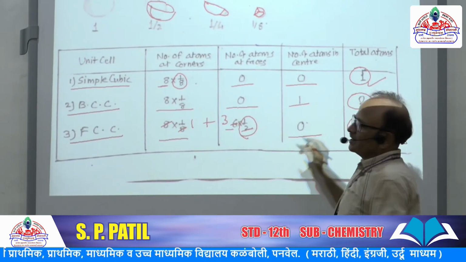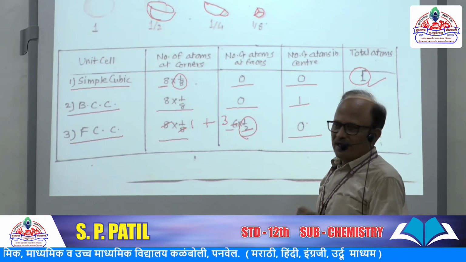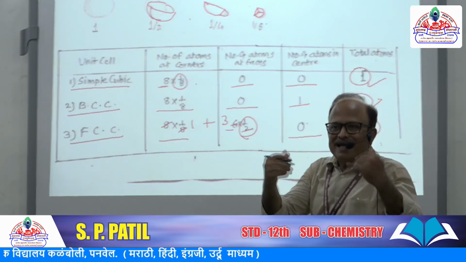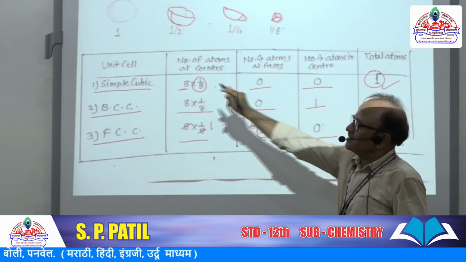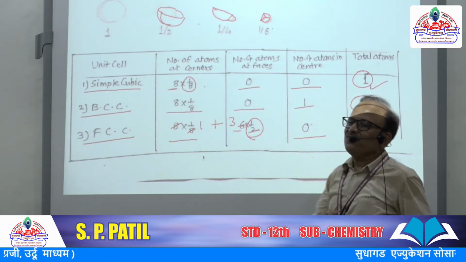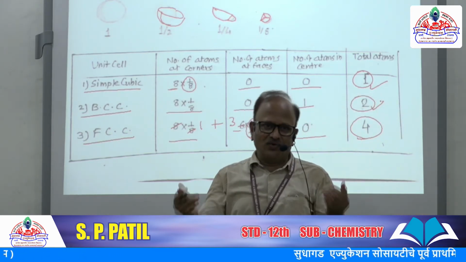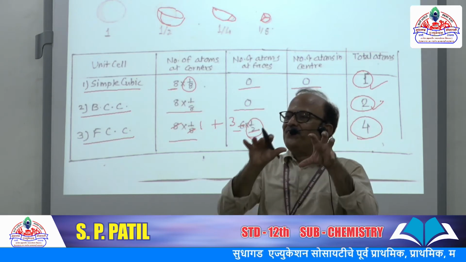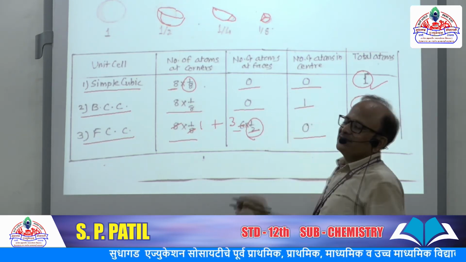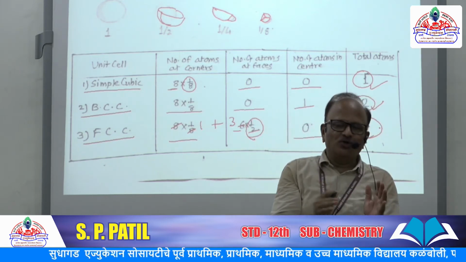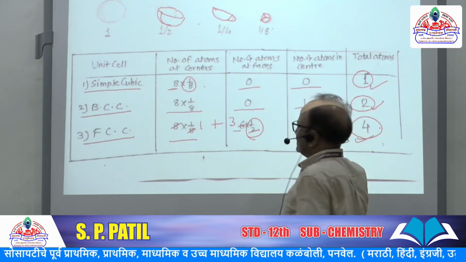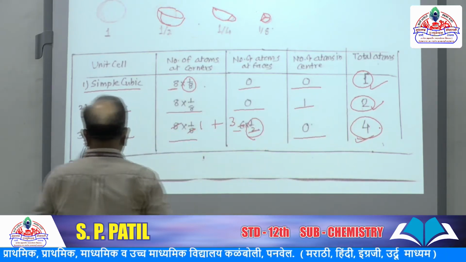In body centered, total 2 atoms are accommodated, so body centered has less void space than simple cubic cell. And in FCC structure, total 4 atoms are present, fitted inside that unit cell. So here maximum volume of the cube gets occupied. Okay, so here empty space is less. Now let us go ahead.